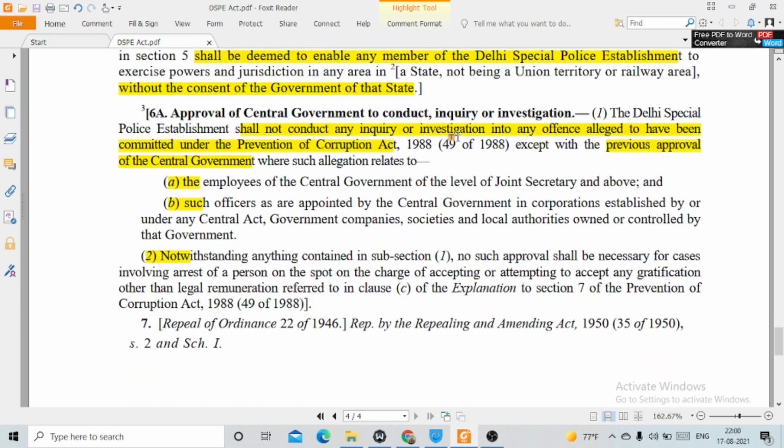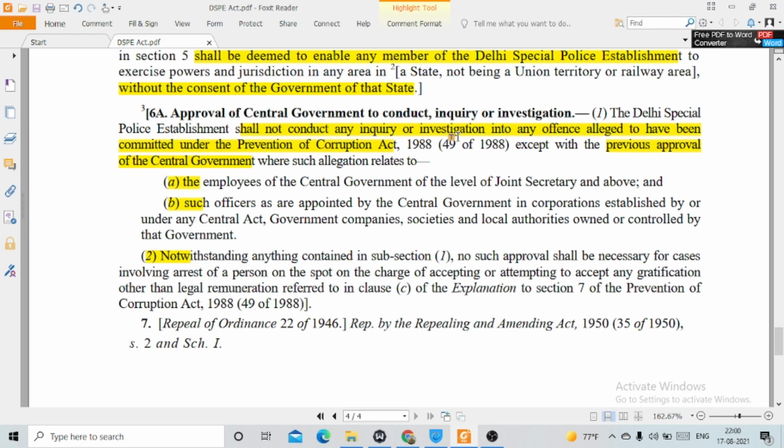6A. Approval of central government to conduct enquiry and investigation. The Delhi Special Police Establishment shall not conduct any enquiry or investigation into any offence alleged to have been committed under the Prevention of Corruption Act except with the previous approval of the central government where such allegation relates to. Now this is important.